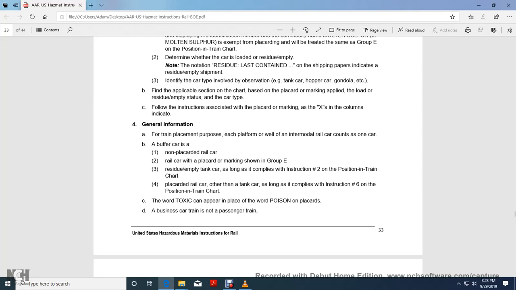Comply with instruction number 2 for the position in the train chart with the placarded rail cars other than the tank car, as long as they comply with instruction number 6 on position of the train car. The word toxic can appear in place of the word poison on the placards.